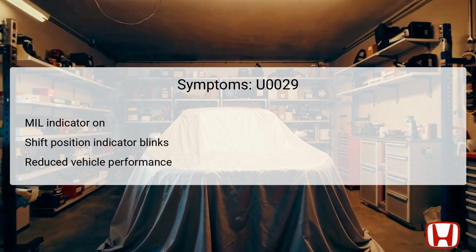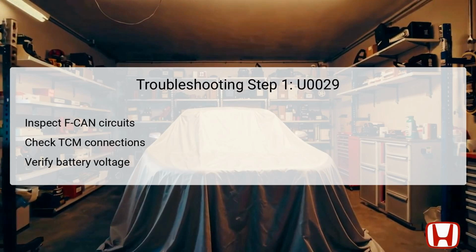Understanding these symptoms is important for timely diagnostics, allowing the driver to address the issue before severe vehicle performance degradation occurs. In the first step of troubleshooting DTC U0029, it's crucial to begin by inspecting the FCAN circuits thoroughly.